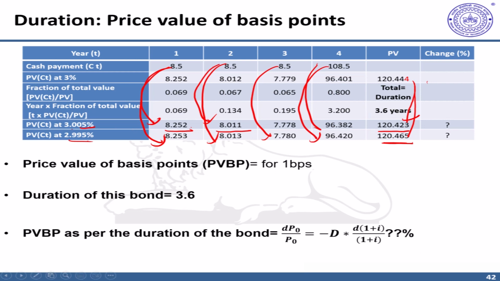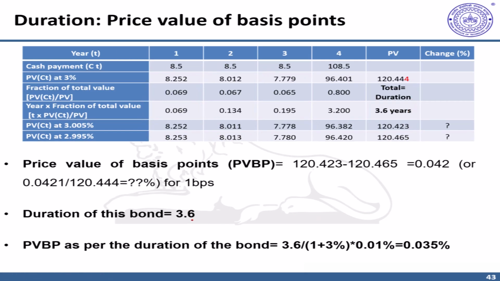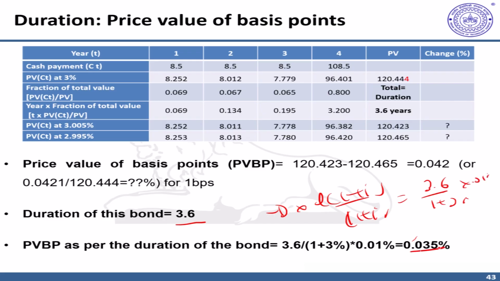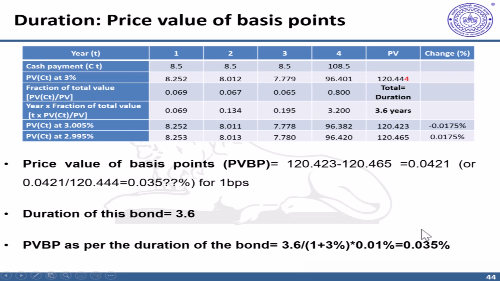And we'll try to see if this matches with the price change calculation as per duration measure. Please note that because duration of this bond is 3.6, we can calculate that minus D into d of (1 plus i) upon 1 plus i, which is 3.6 upon 1 plus 3% into 0.01%, as 0.035%. Now we need to know whether this up change and down change exactly matches this amount. So we calculate from this down change and up change, which works out to 0.0175% both sides. If we add them up, we get a change of 0.035%, which is same as this.